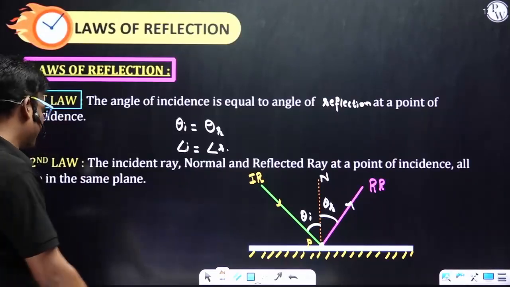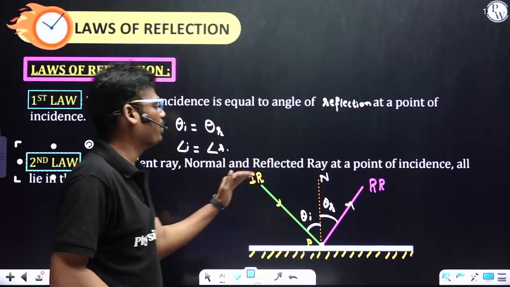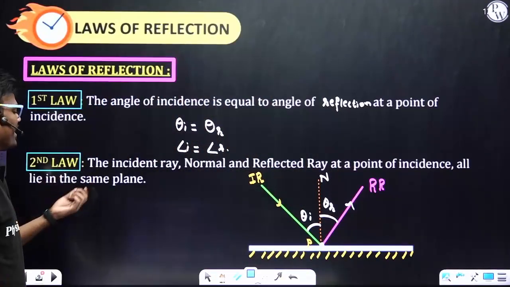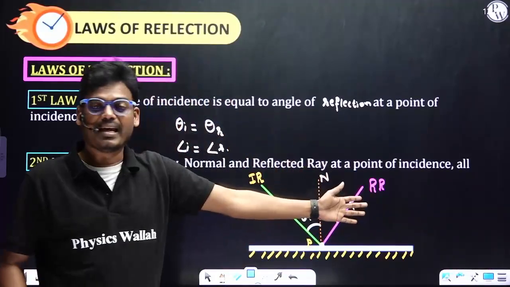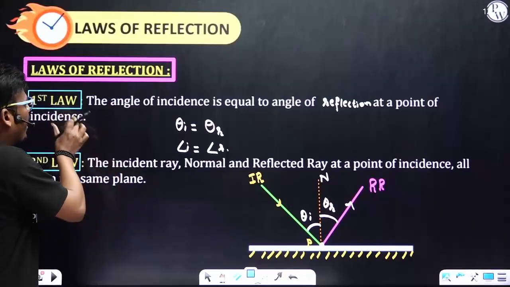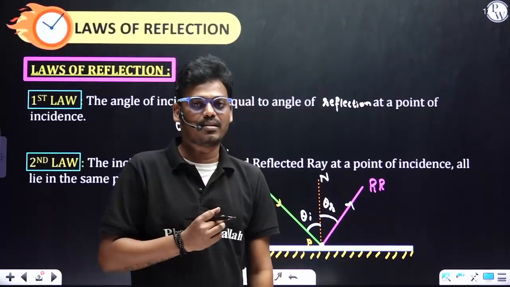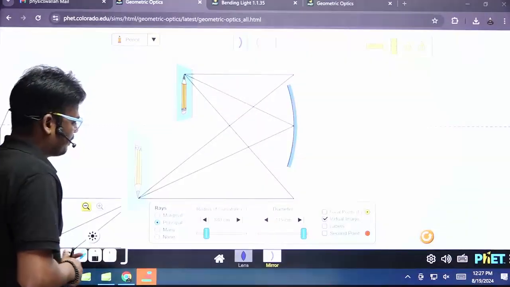And the second law, which I have already explained: the incident ray, normal and reflected ray at a point of incidence all lie in the same plane. All the rays lie in the same plane. So let's try to understand how the angle of incidence is equal to the angle of reflection at a point of incidence. We can understand by the simulation.